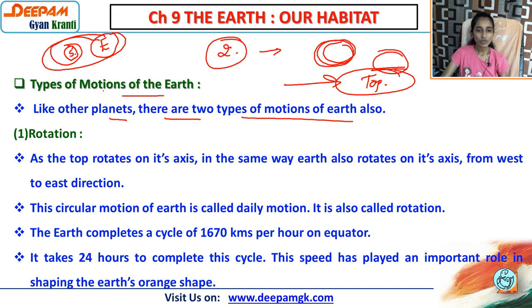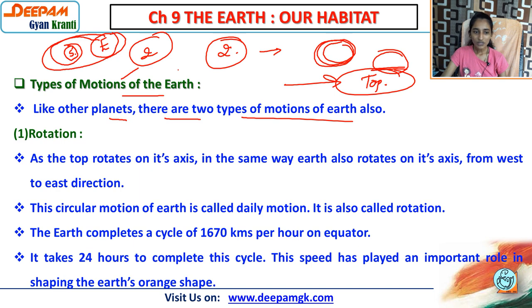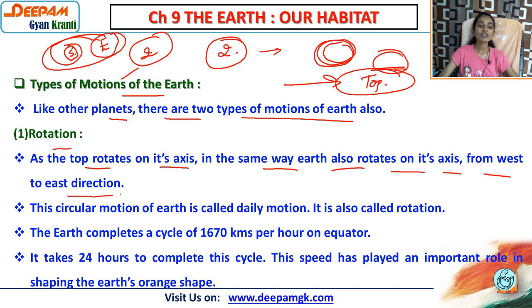First of all you have to remember that we can divide the motion of the earth into two parts. One is rotation and the second one is revolution. First let us take information about rotation. What is rotation? As the top rotates on its axis, in the same way the earth also rotates on its axis from west to east direction.